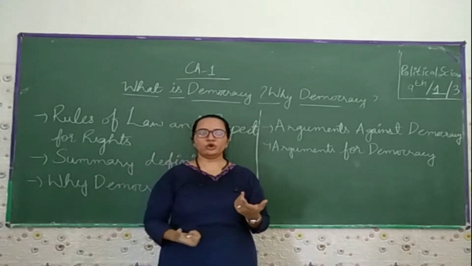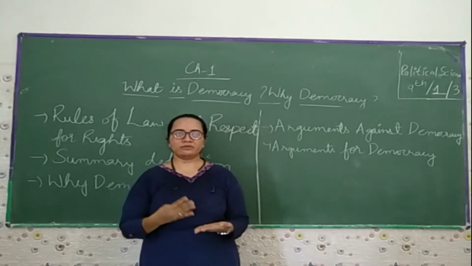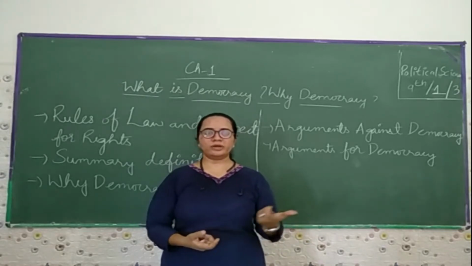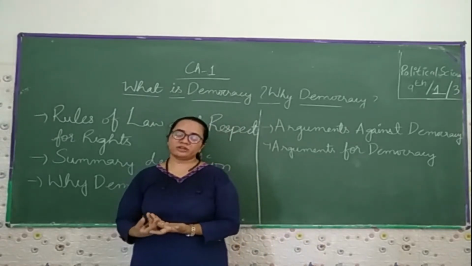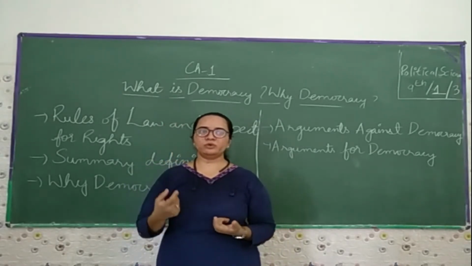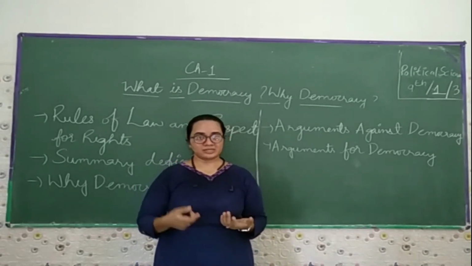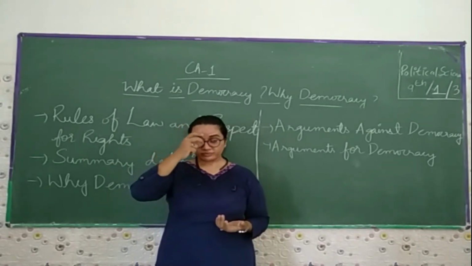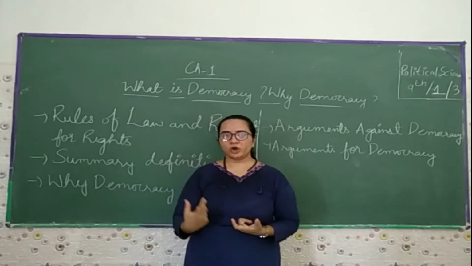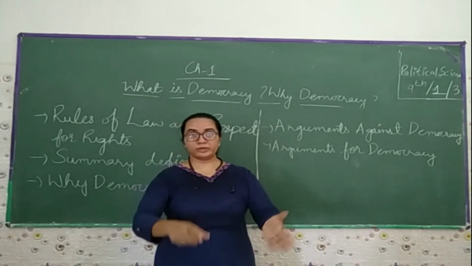Then later we came to know about the different countries across the globe having different perspectives and thinking. Some have a democratic form of government, and somewhere there is a non-democratic form of government. In a democratic government, the people cast their vote and elect their own representatives, and that type of government we call a democratic government.